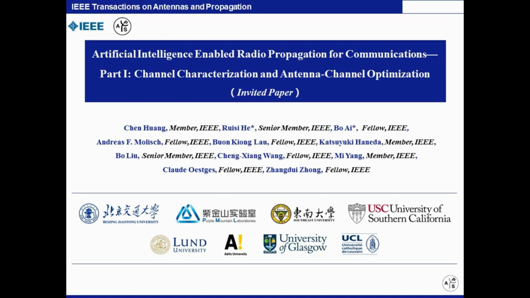Today, we would like to introduce our study of artificial intelligence-enabled radio propagation for communications. Part 1 of this work focuses on channel characterization and antenna channel optimization. This invited paper is finished by the authors from the affiliation given on the slide.